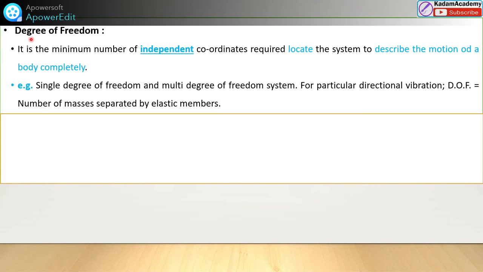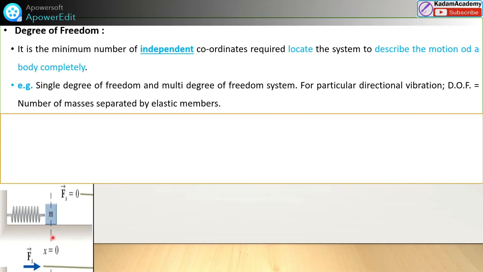The next term is a very important term, degrees of freedom. It is the minimum number of independent coordinates required to locate the system and describe the motion of a body completely. That may be single degree of freedom or multiple degrees of freedom. For a particular directional vibration, degrees of freedom is nothing but the number of masses separated by the elastic member. We see with examples. Here, this is the example, the spring mass system. Okay, this is a single mass system.